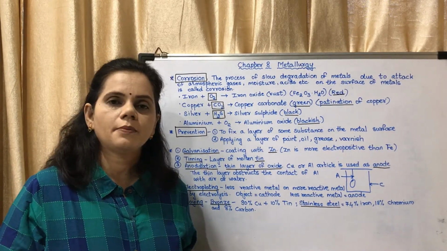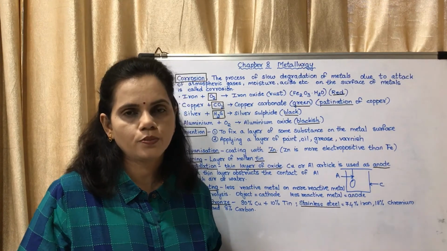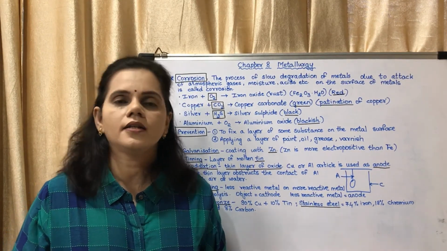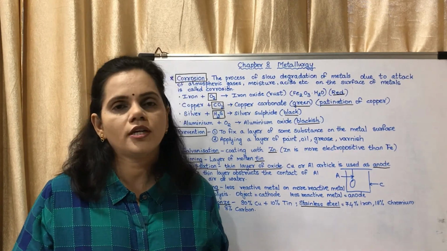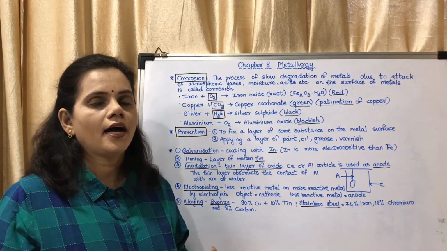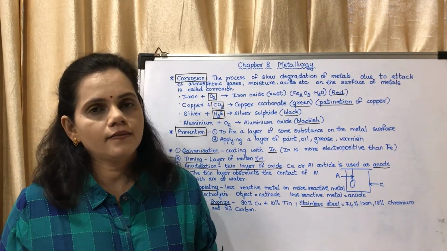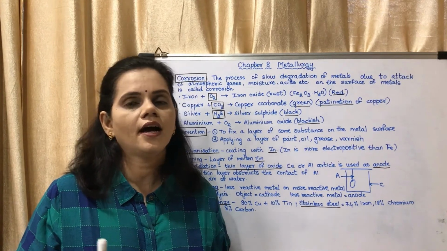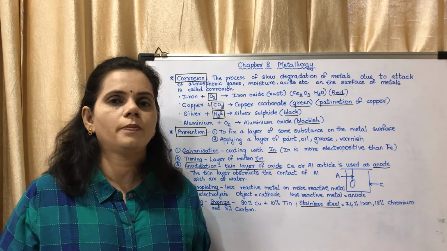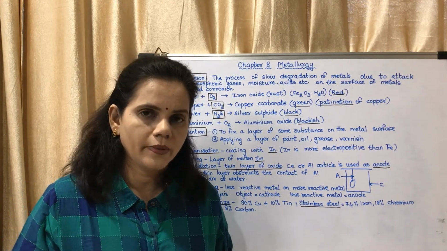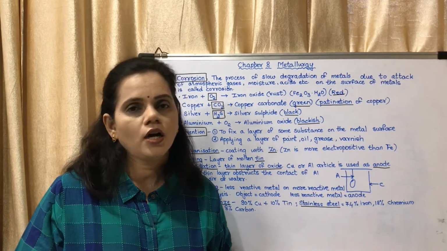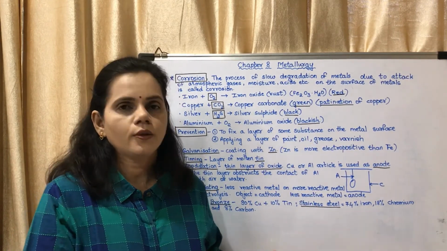Okay, so this is about the methods which are used to prevent corrosion. Questions could be asked on the methods also, and on what is meant by corrosion, and these points. Iron reacts with oxygen, silver with hydrogen sulfide, aluminum with oxygen, copper with carbon dioxide to form copper carbonate. The colors also could be asked. One more question which could be asked is what is meant by patination of copper. Okay, these are the several questions.